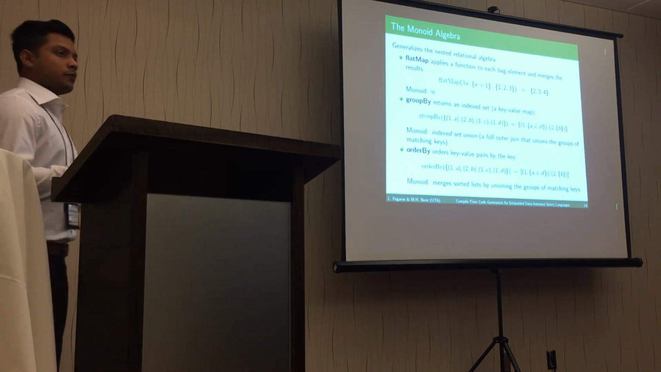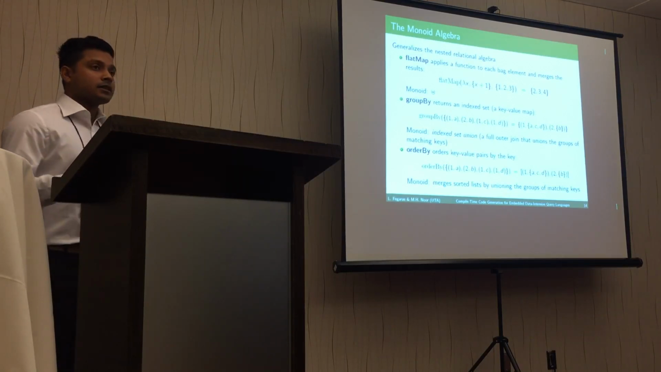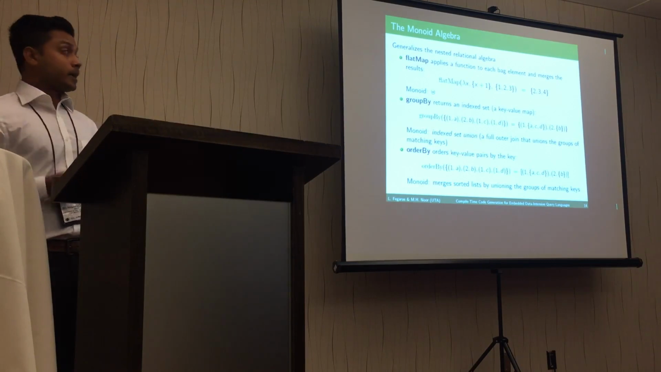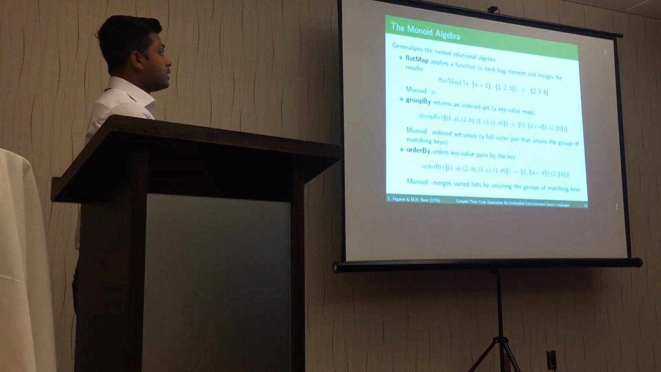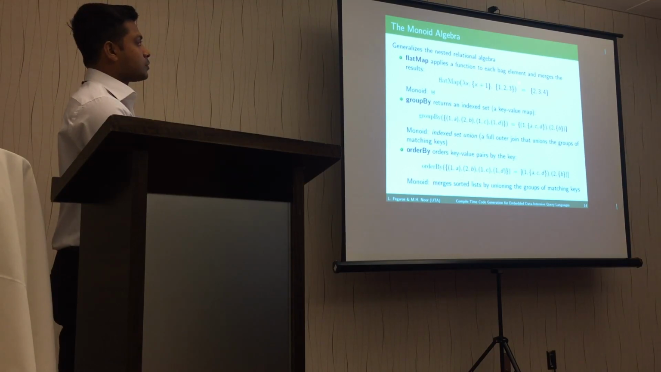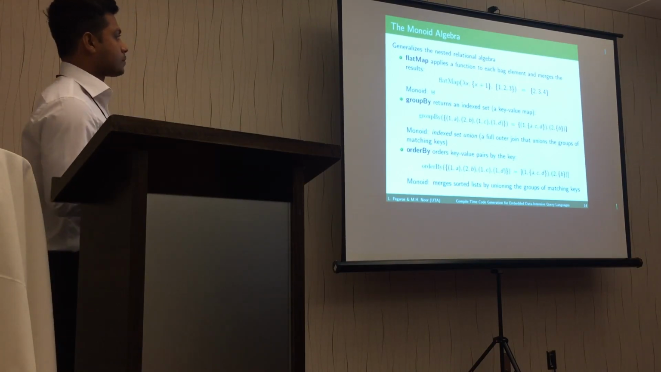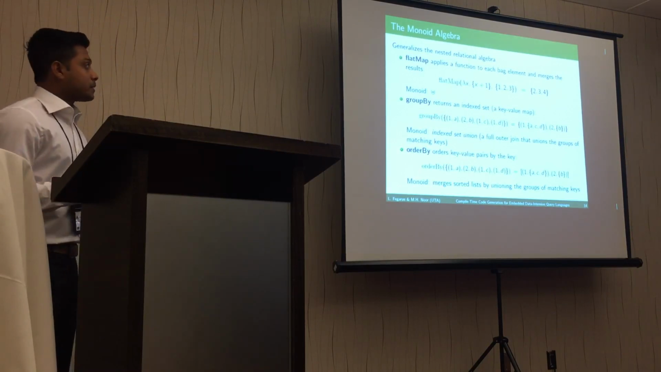In flat map, we apply a function to each element in the data set, and then we get the result, which is merged into only one bag. For example, here, this function, which is basically an increment of each element, is applied to this bag, and we get the result incremented by 1. And the monoid for flat map is called bag union.